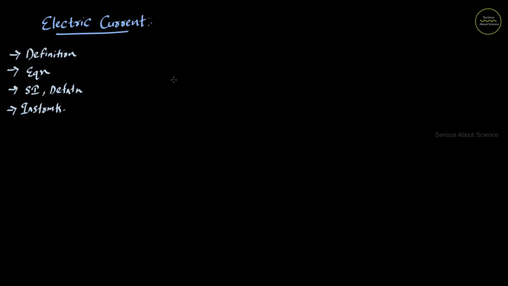Electric current. We have heard of this term called current. Current basically means flow of anything. If I say about water current, it is the flow of water. Or in case of air current, it is the flow of air. And here we have electric current. So electric current is defined as the flow of charges. Charge means electric charges. There are two possibilities. Either it can be flow of positive or flow of negative charges. So the definition of electric current can be written as rate of flow of charges.